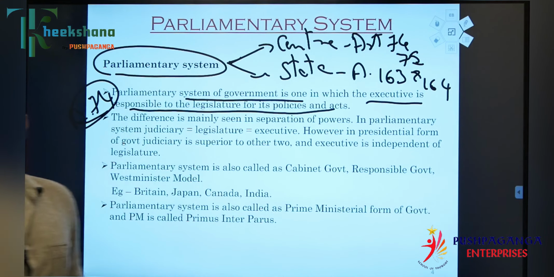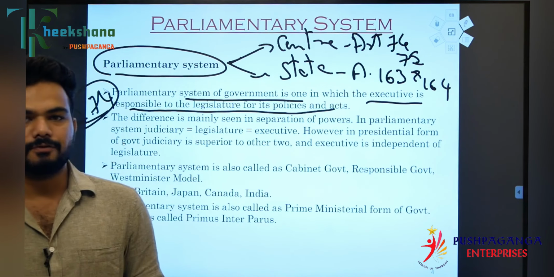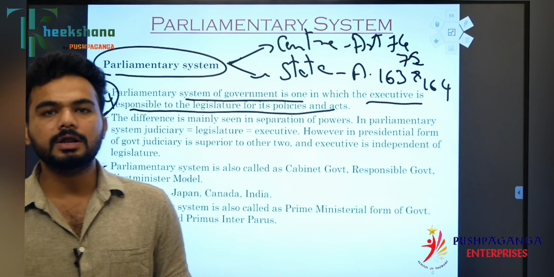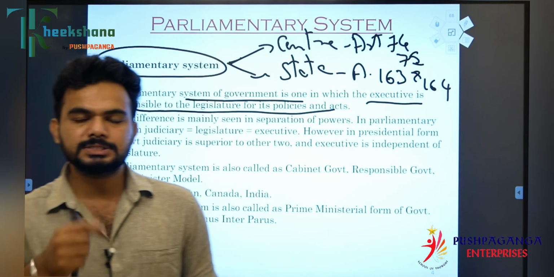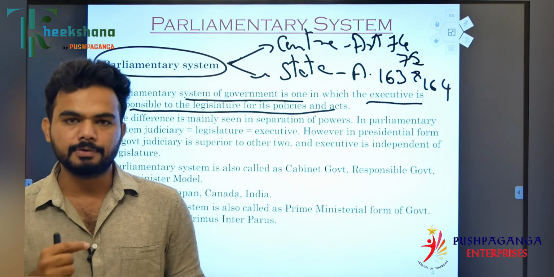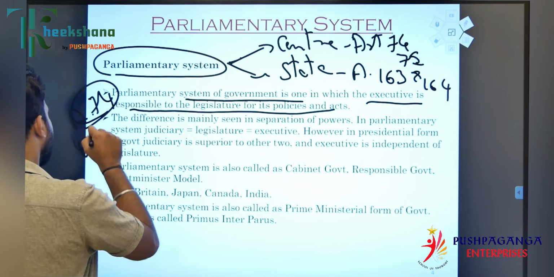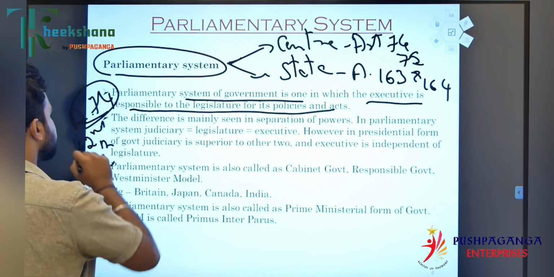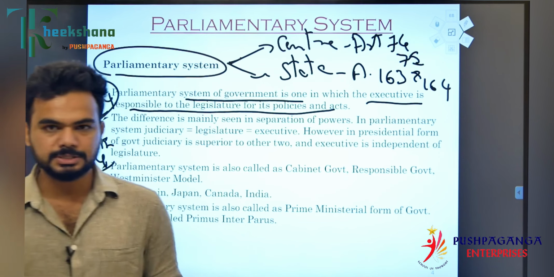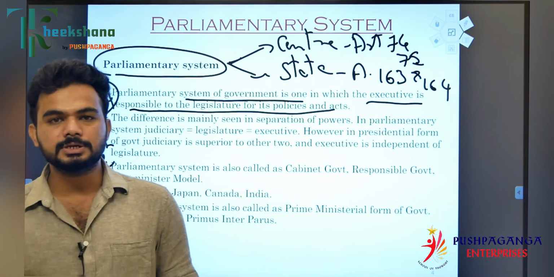speaks about this. Article 74 says that there will be a council of ministers, where the president has to act according to the council of ministers. This Article 74 is emphasized and made true through the 42nd and 44th amendments, which made sure the president has to listen to the aid and advice of the council of ministers, and the decision of the council of ministers is binding on the presidential orders.